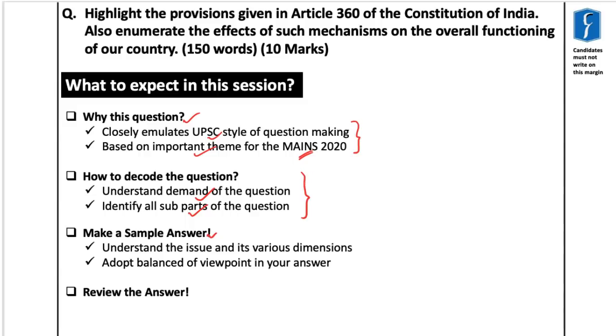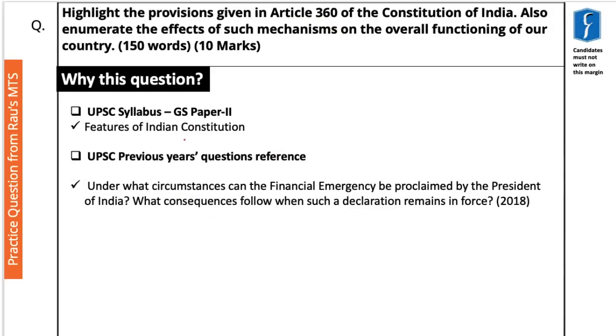In this particular case, we will also discuss the basic concept, which is Article 360 itself, which shall be very important for answering this question. Now, the topic of emergency shall be covered in the GS2 syllabus under Features of the Indian Constitution. As far as the past year question is concerned, recently in 2018, UPSC had asked: under what circumstances can the financial emergency be proclaimed by the President of India? What consequences follow when such a declaration remains in force? So you can see that a question related to financial emergency has already been asked.